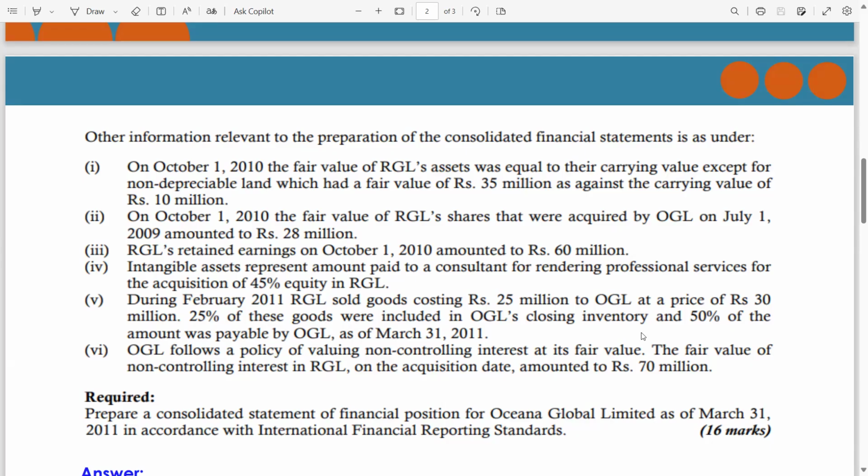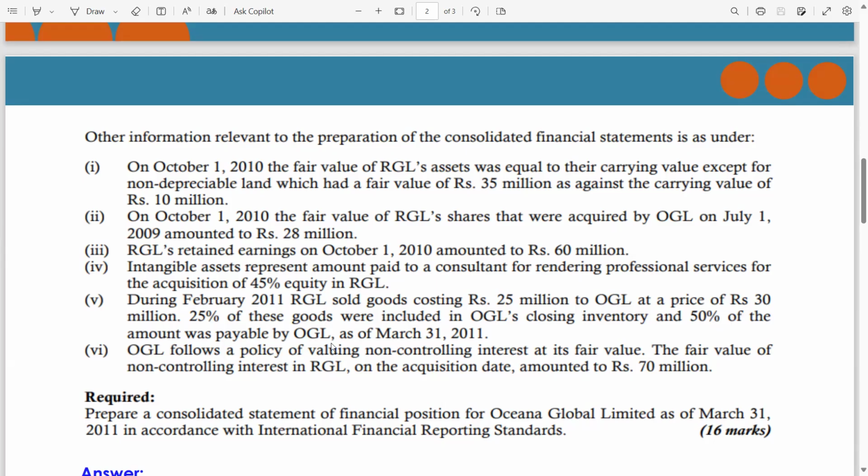Now guys, 50% of the amount was payable by OGL. This is the intra-group transaction, meaning receivable and payable. Look, RGL sold to OGL at 30, and out of this 30, 50%, which means 15 million, was payable by OGL.